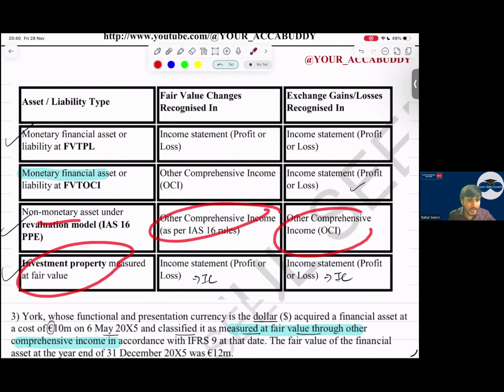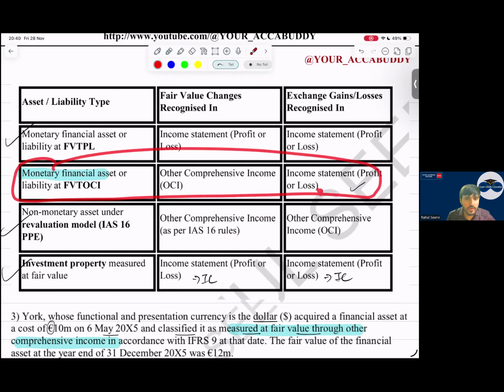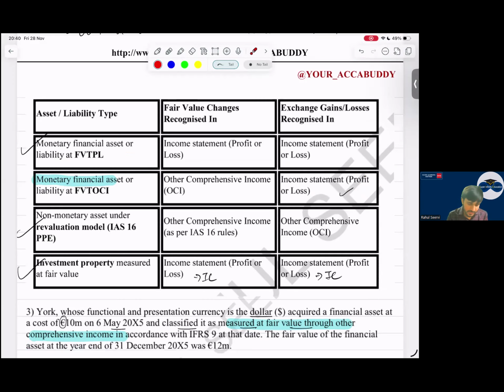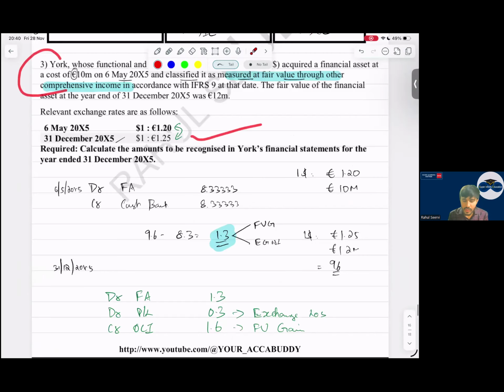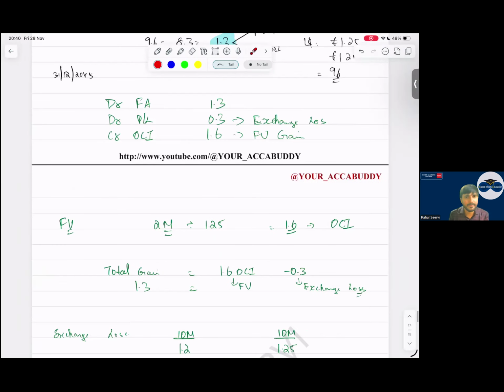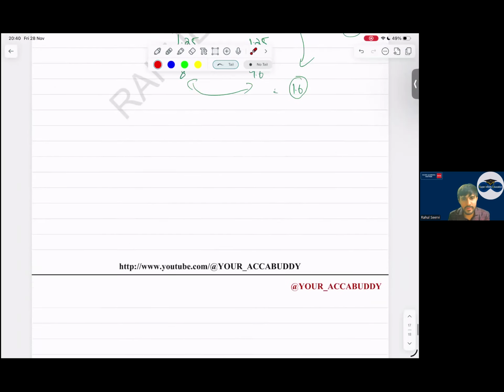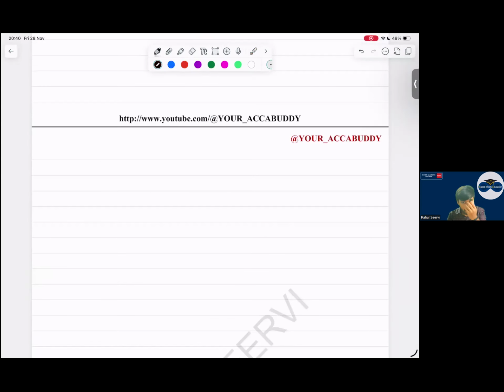For investment property at fair value, it will go to the investing category. The issue is in this one. So you have to separate it: you have to record part in P&L and part in OCI. For theory MCQ purposes, I have not seen a question, but in a regular class, we have done one question. Okay, with this, this part is done. IAS 21 is completed. Now, one question to everyone, which comes frequently in the exam.